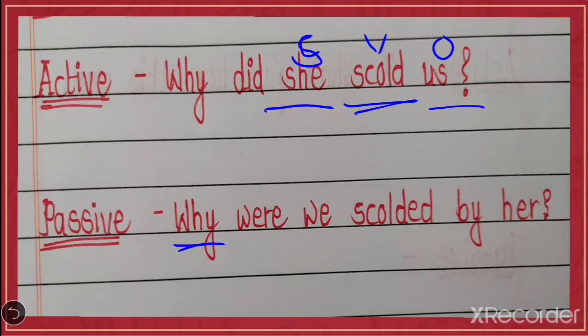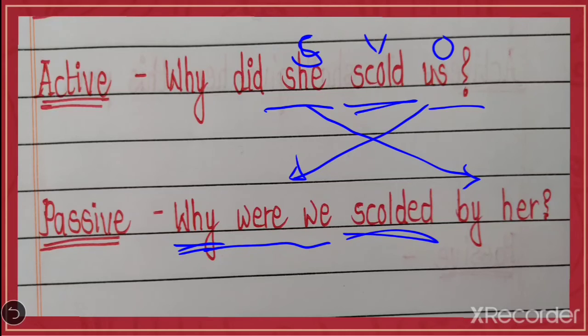Why? Now you have to take the object as a subject, so you have to take we. Us will turn into we. So with we, which verb will come? Were. We were, right? So here, why were we? Now we have changed this simple past tense. So the past participle form of scold is scolded, and she turns into her, subject into object, by her. Why were we scolded by her?